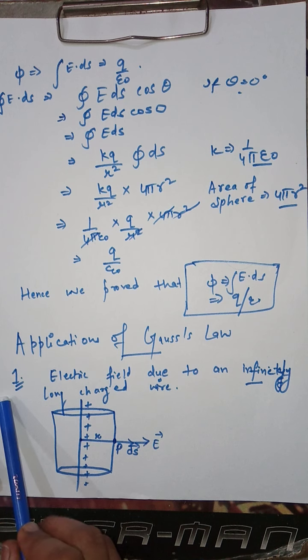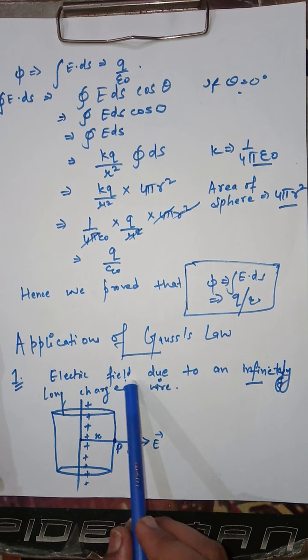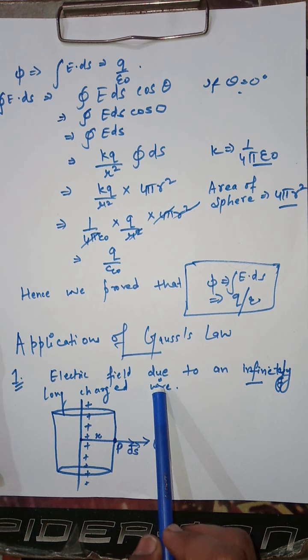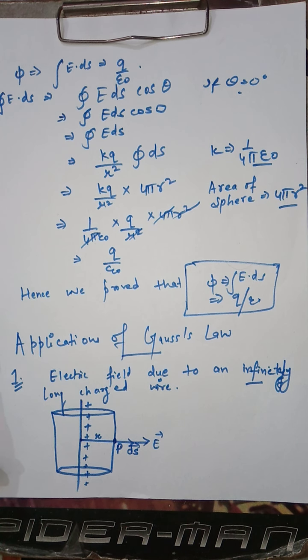The first application of Gauss law is the electric field due to an infinitely long charge wire. We have a charge wire which is very long. Infinitely long means a very long wire.